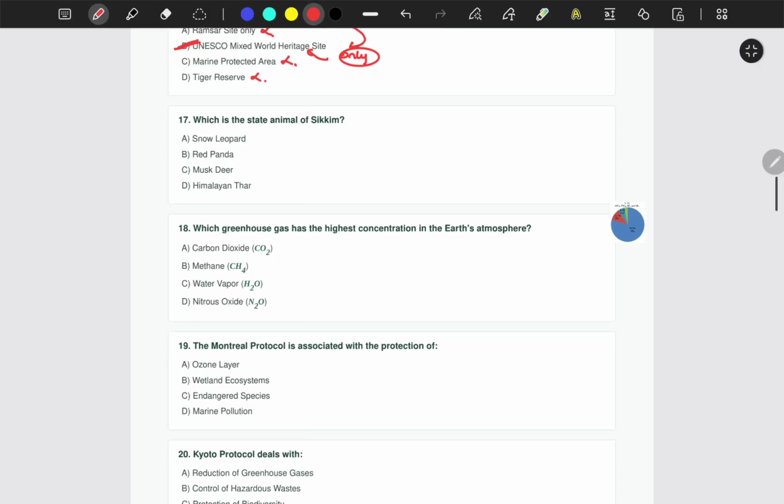Next, which is the state animal of Sikkim? Everyone knows this. It is the red panda. Easy question. Which greenhouse gas has the highest concentration in the Earth's atmosphere?